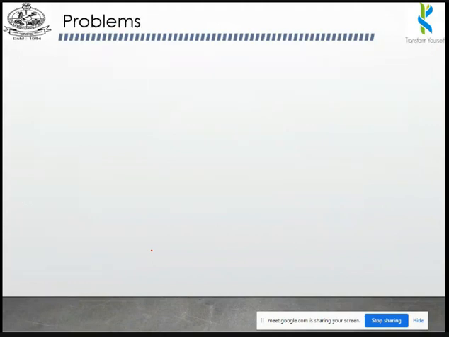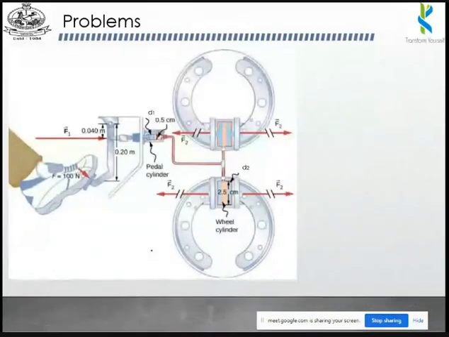Second problem. Here we are not having a question written out. Instead of that, you are having a picture. This is the problem. There is no wording on this problem.